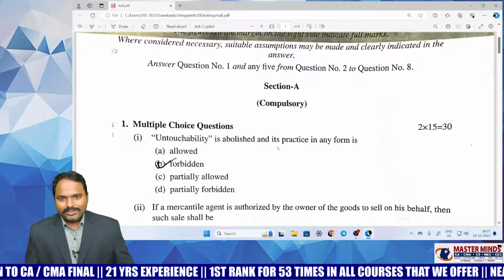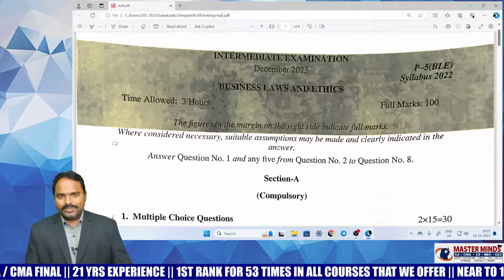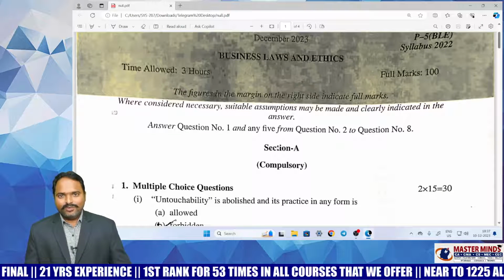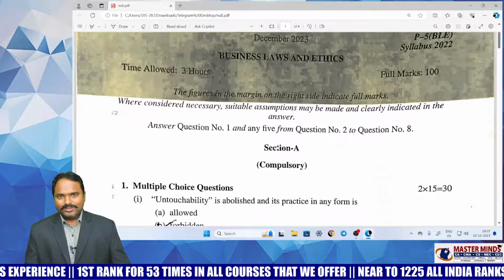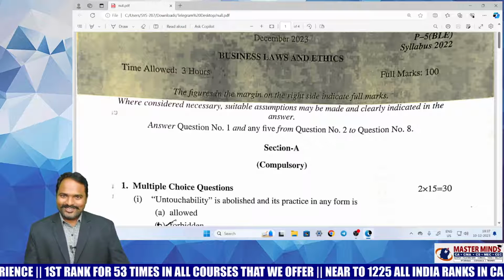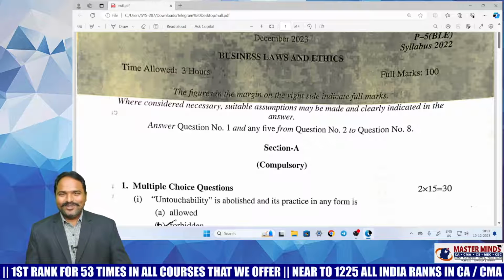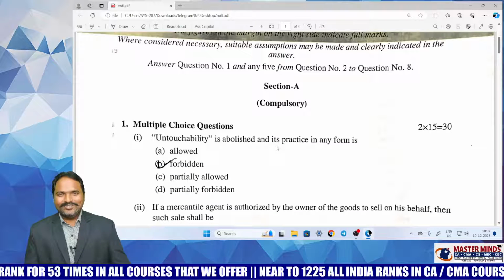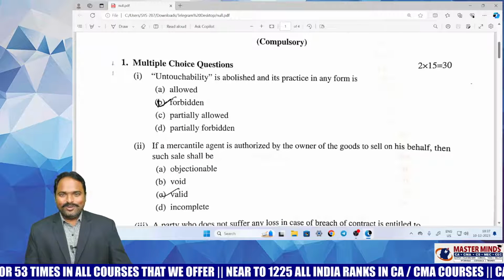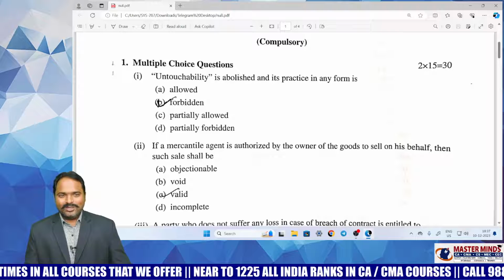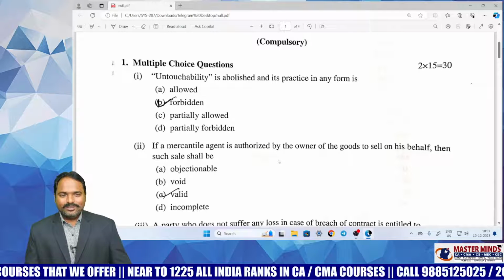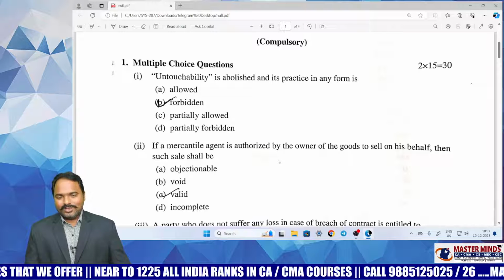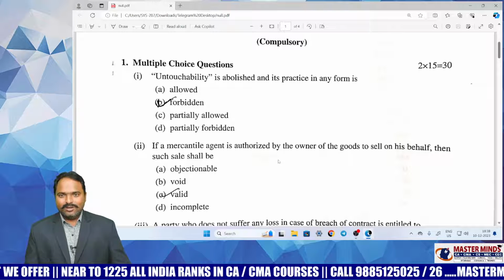You know very well this time the paper pattern has been changed. They are asking 15 multiple choice questions. Each question carries 2 marks. You have no need to mention the reasons; you only have to select A, B, C, D, and you will get 2 marks for each MCQ. This is a golden opportunity for students to clear the law paper especially. So 15 MCQs are there, and each MCQ carries 2 marks.